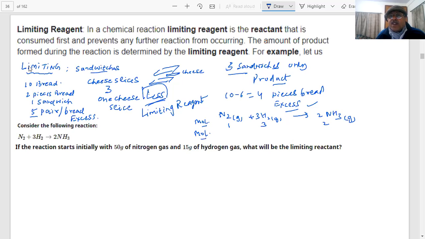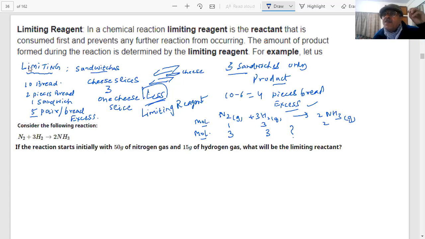According to this, 1 mole of nitrogen requires 3 moles of hydrogen. But supposing I take a reaction in which I give you 3 moles of nitrogen and 3 moles of hydrogen. Now the question is, what will happen? Will this reaction go to completion, or will some reactant be left, which will exhaust first?